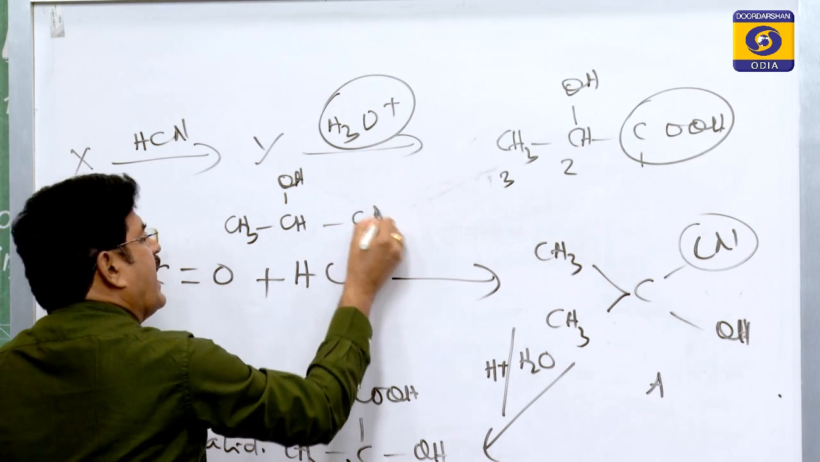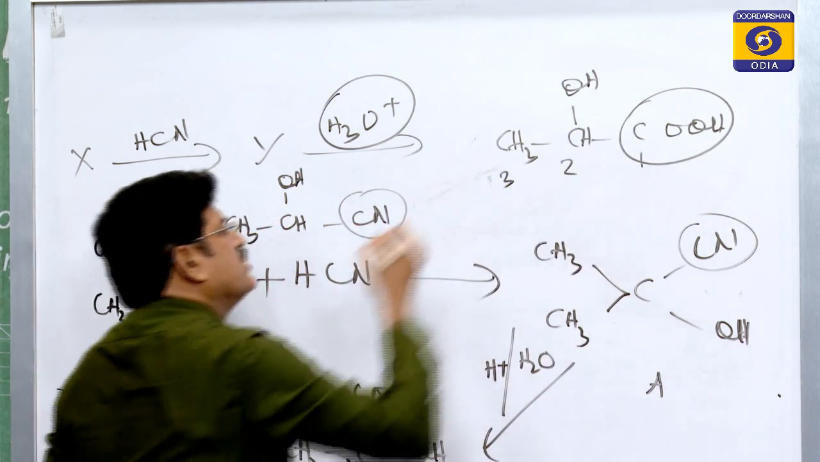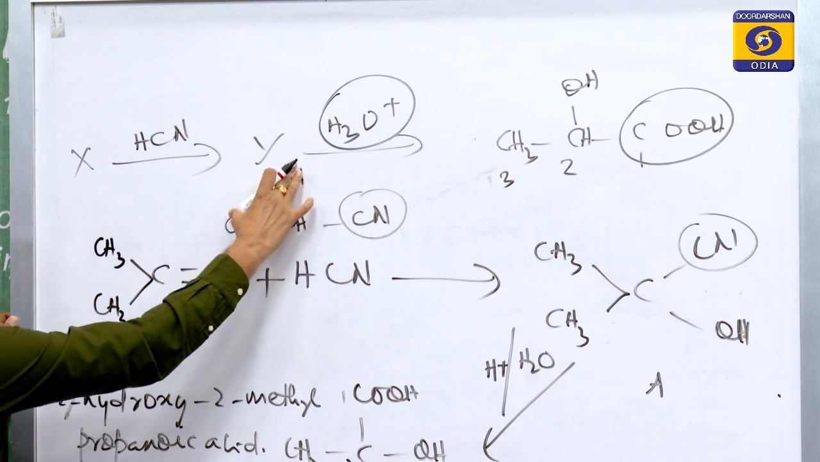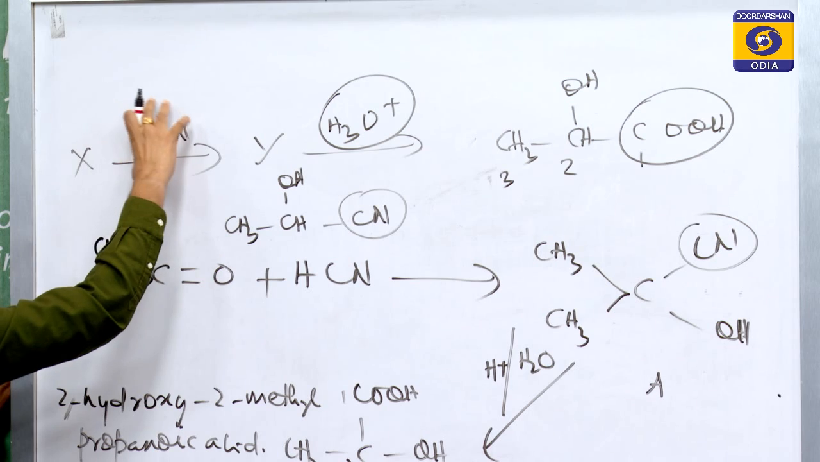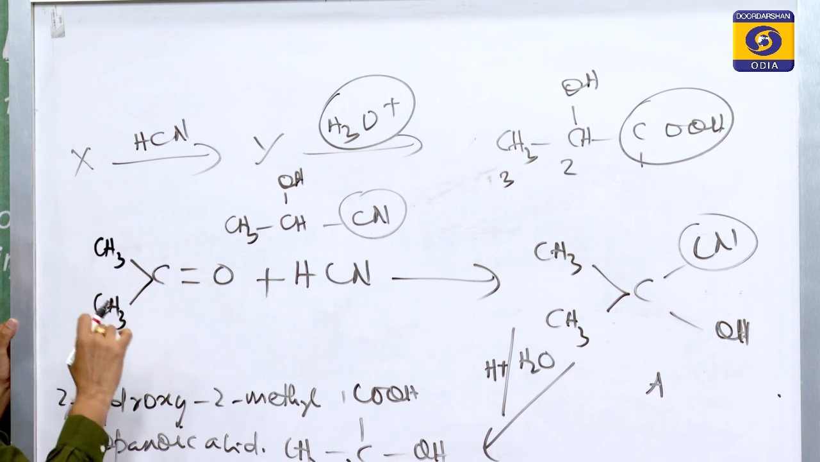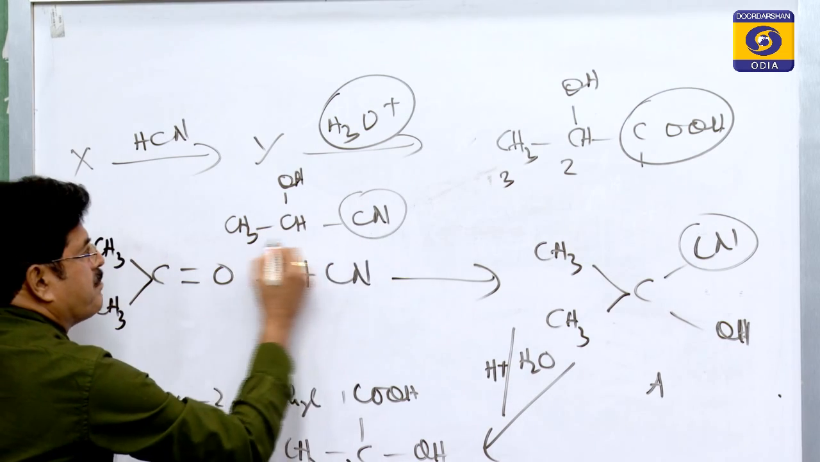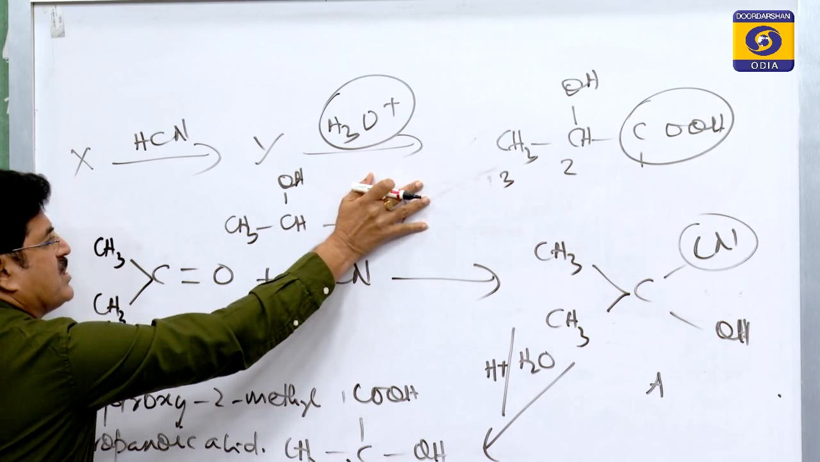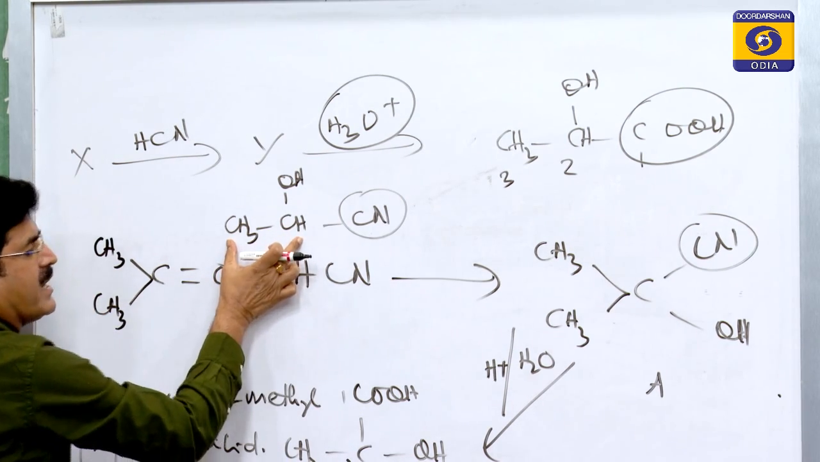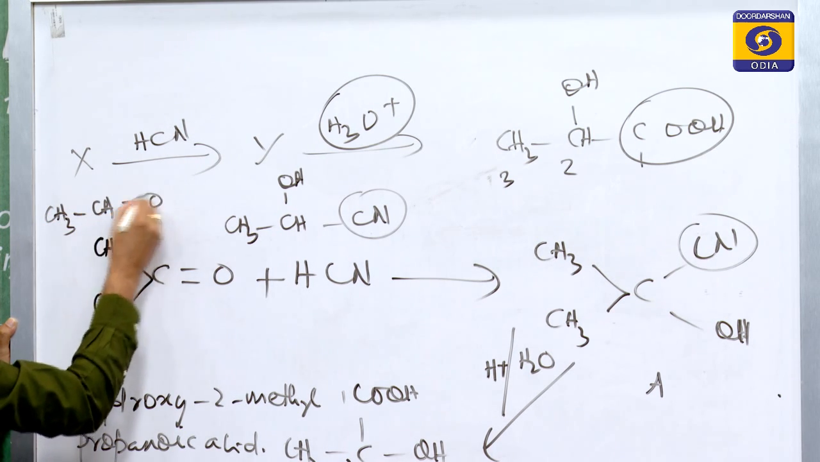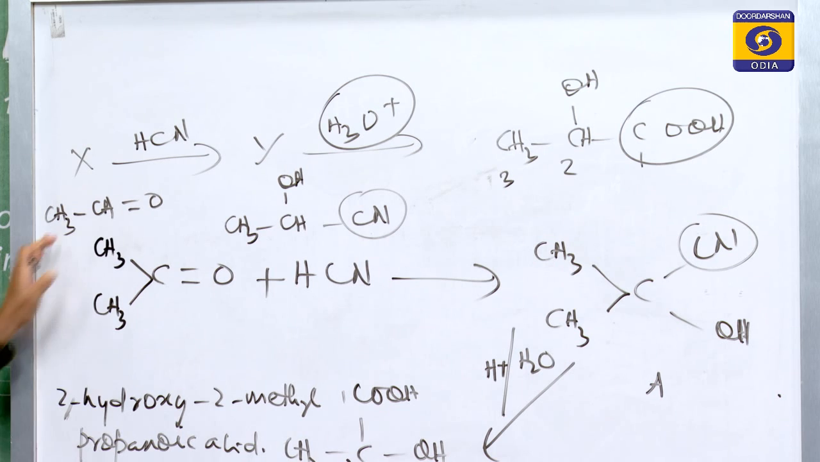CHOH, cyanide, which is converted into COH. This is compound Y. And compound Y is obtained by addition of HCN to compound X. So HCN is 1 carbon, total number of carbon atoms present is 3. If you remove HCN, now 2 carbon atoms are there. So this is acetaldehyde now. The aldehyde containing 2 carbons is acetaldehyde.